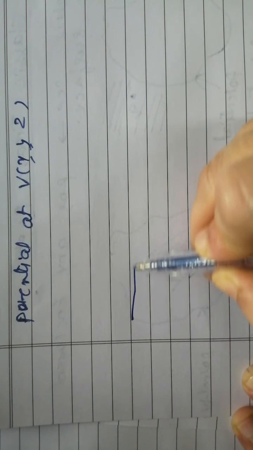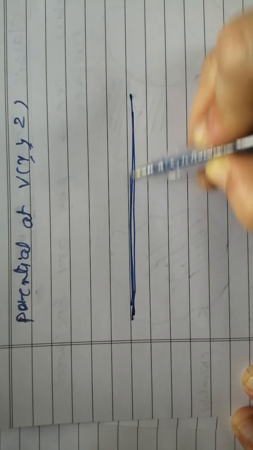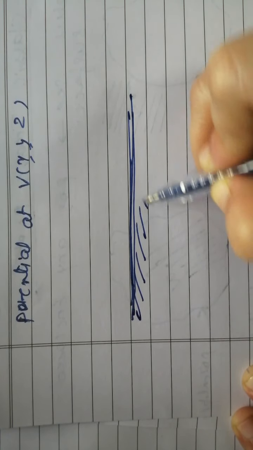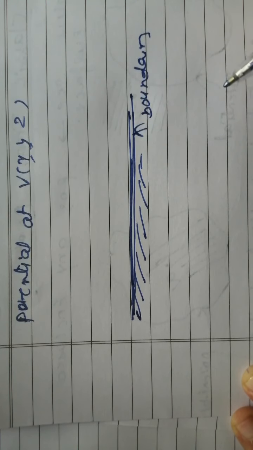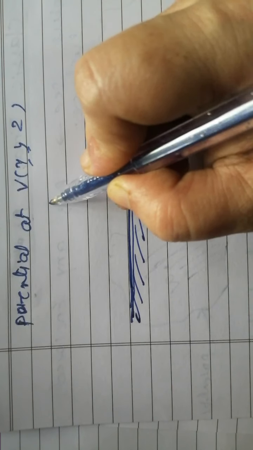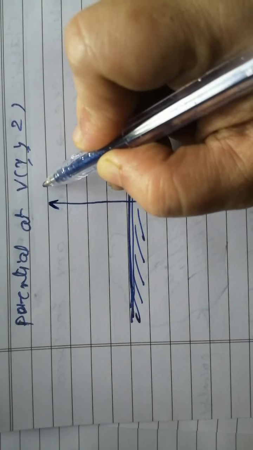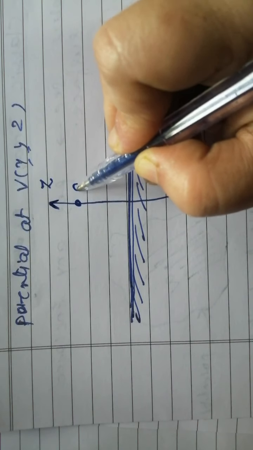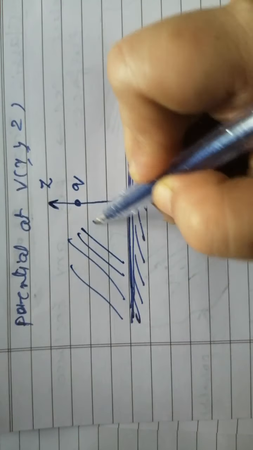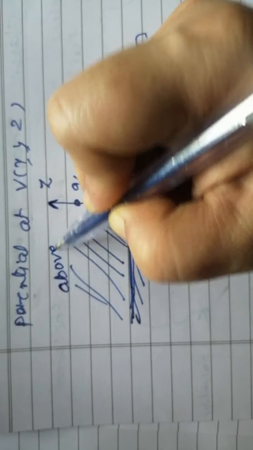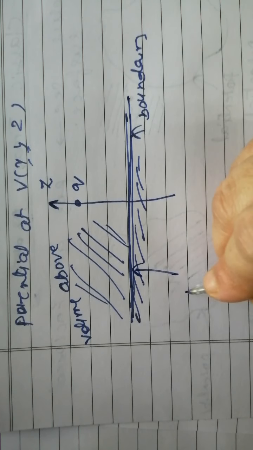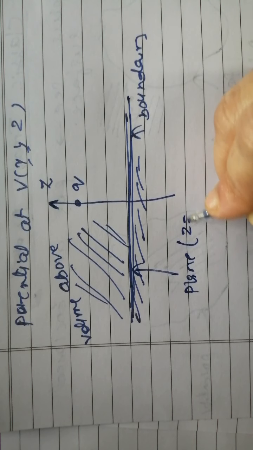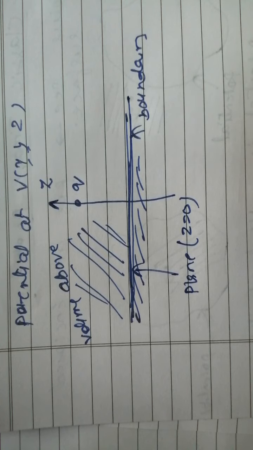Here this is your plane boundary surface. This is your boundary, and you have a charge. This is the z axis. You have a charge on the axis, and this is the volume above the boundary surface. This is your plane where z equal to 0. Now we have to find the potential V of x, y, z.